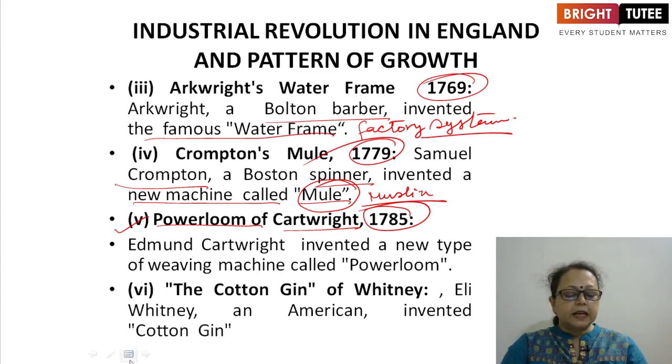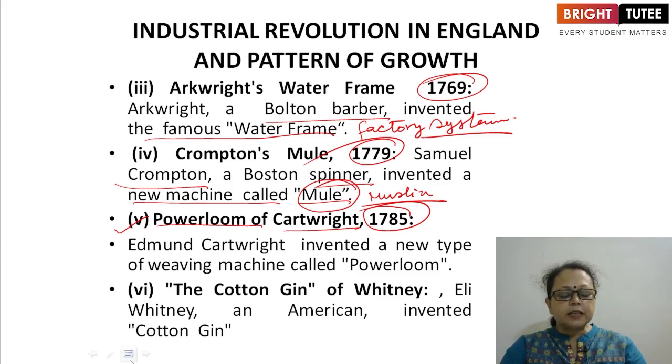The water frame and mule created great trouble for the weavers. They could not keep pace with the spinners. They were slow, and the demand was very high when the water frame and mule were used in the factories. So in 1785, Cartwright invented a new type of weaving machine called the power loom.